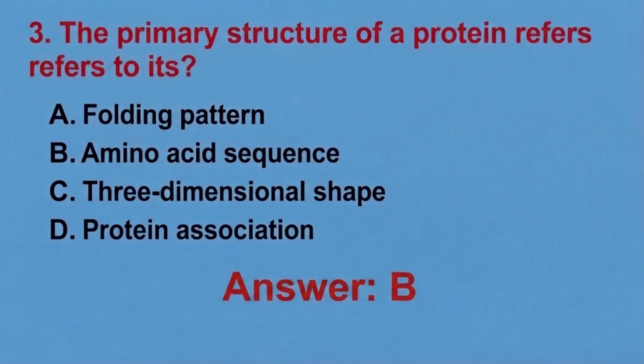Okay, so here is an exam tip. Remember the order of protein structure from primary to quaternary. Primary equals amino acid sequence. Secondary structure equals alpha and beta sheets. Tertiary equals one complete three-dimensional protein. And also quaternary equals multiple protein chains. Okay, so that's that. Let's go to question 4.